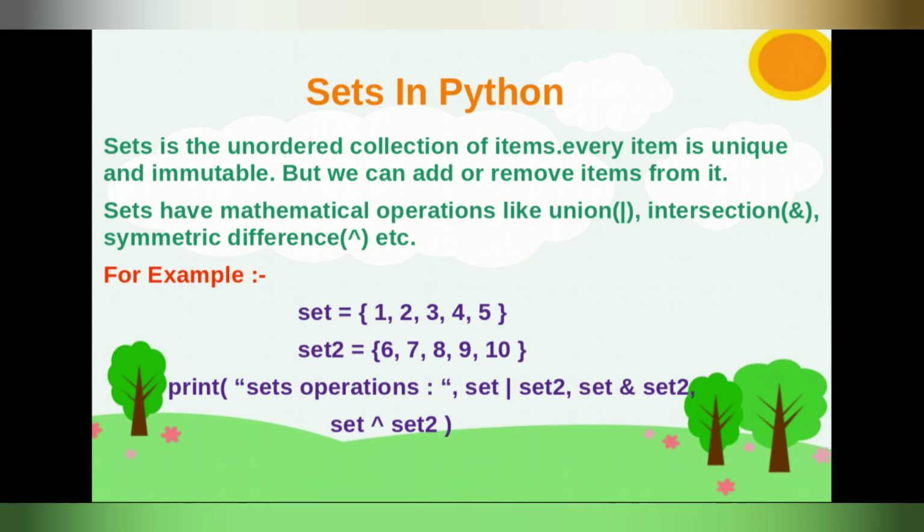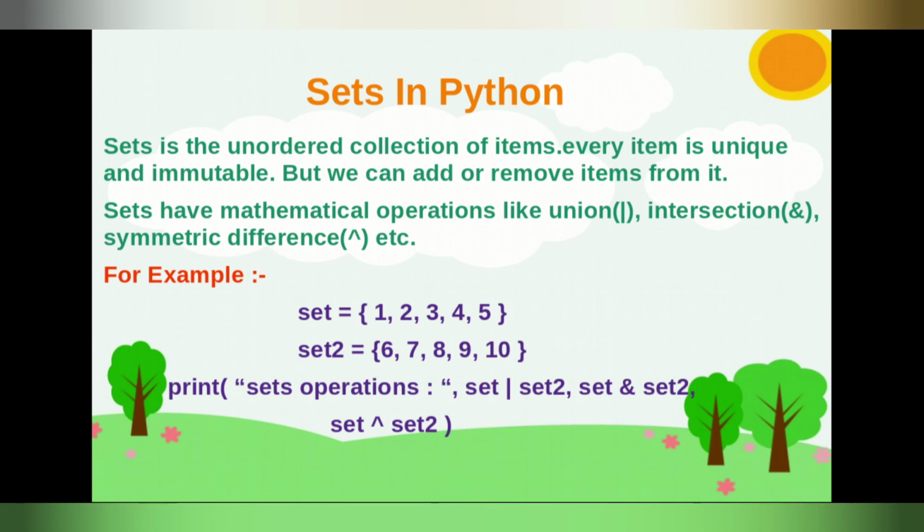We have to know dictionaries are an ordered collection, but sets are unordered, and every item is unique in it. Sets have many items, but they are unique and can't support duplicate items.